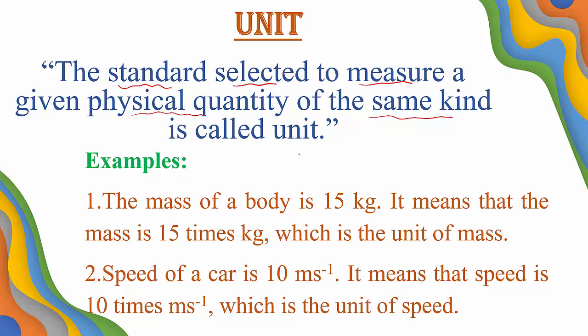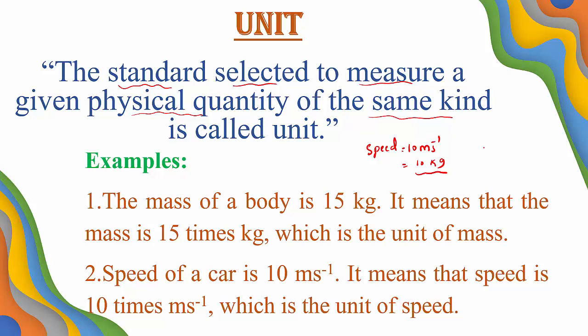We cannot express mass in terms of centimeter or meter. Is it clear? Suppose if you want to measure the speed of the car, I can consider the speed of the car is 10 meter per second. Now, I cannot express this in terms of kg. We can't say 10 kg is the speed. So, we need a standard selected, means we need a standard unit of the same kind. So, the standard selected to measure a given physical quantity of the same kind is called unit.